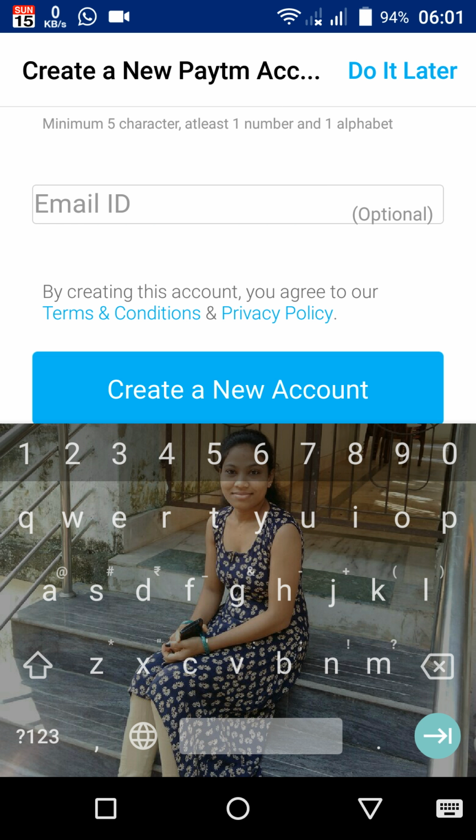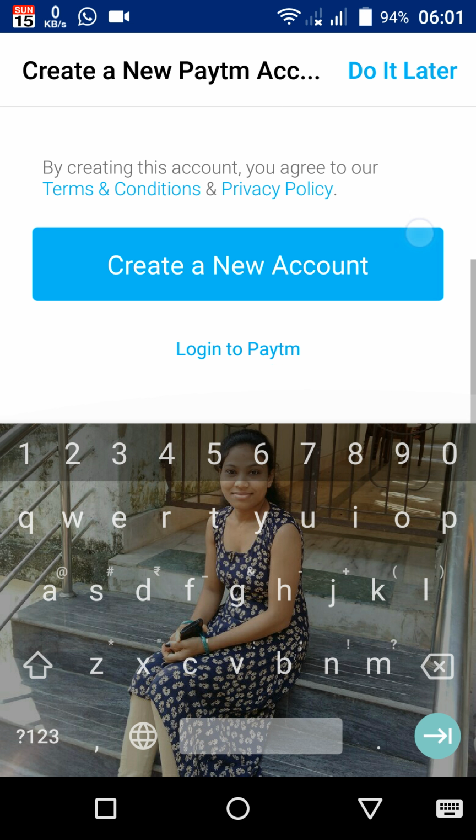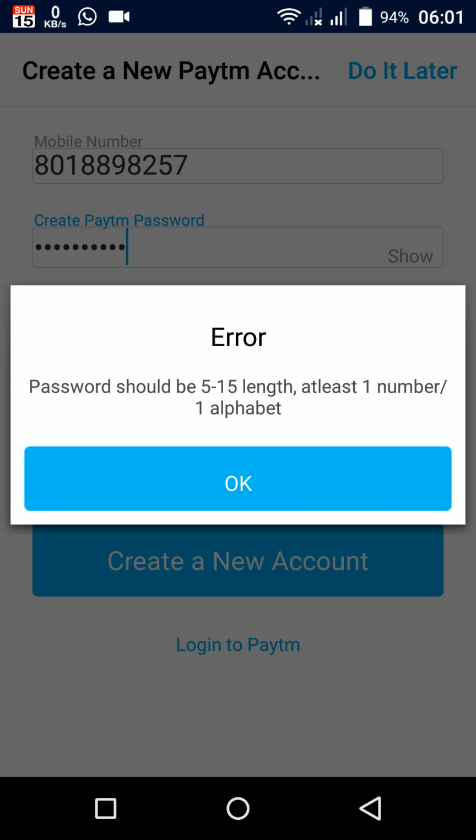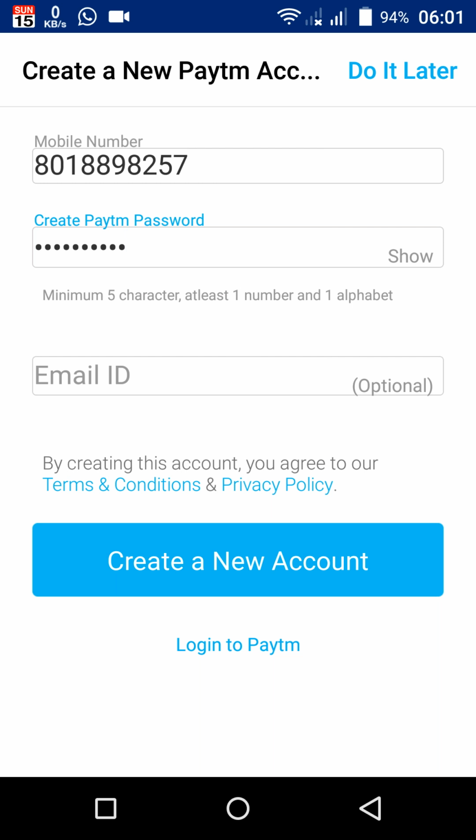Here also you can give your mail ID, then go to create a new account. Password must be